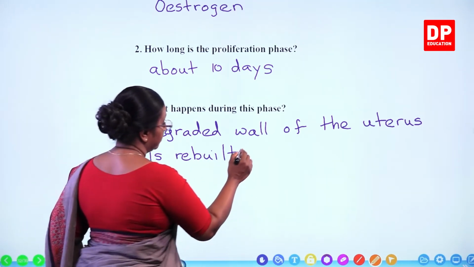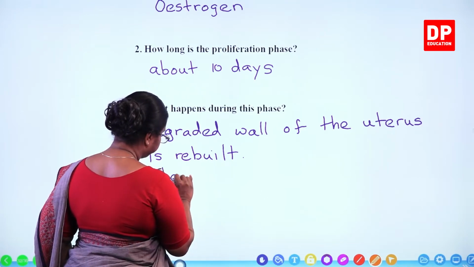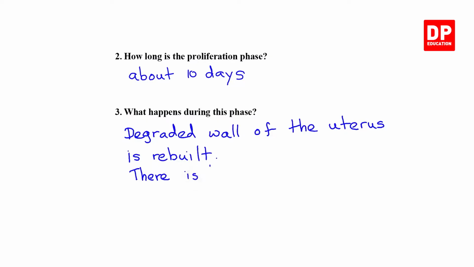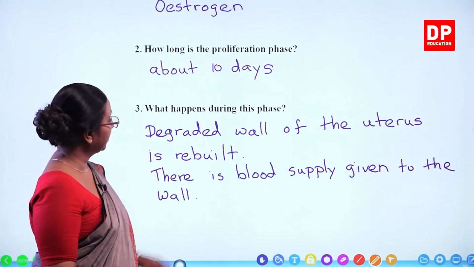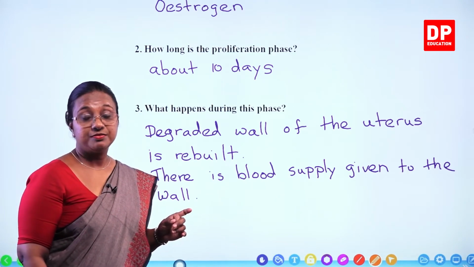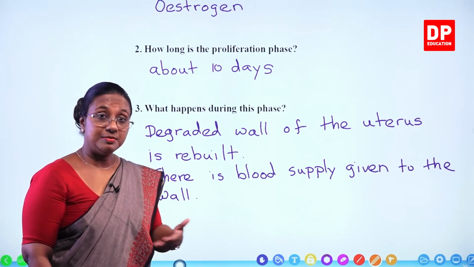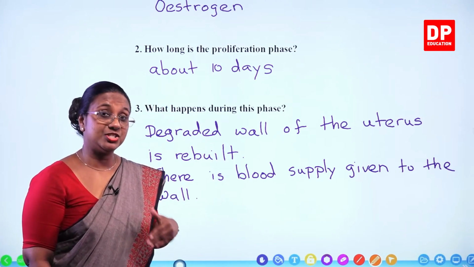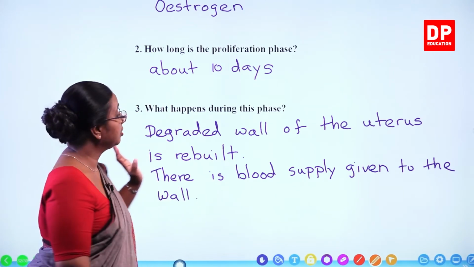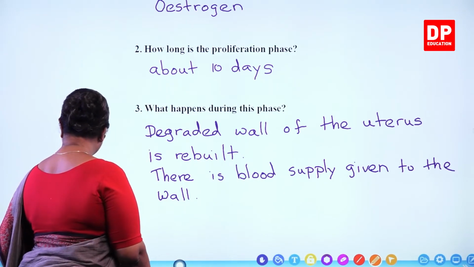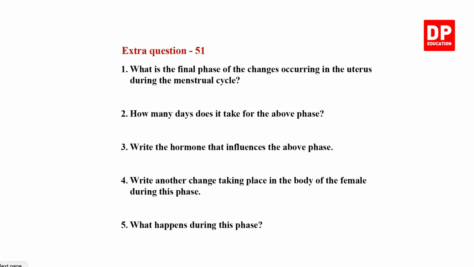So there is blood supply given to the wall. So that is the change that takes place during the proliferation phase. That's why we say proliferation: the building up of the wall, cell division and rebuilding of the degraded uterus wall.